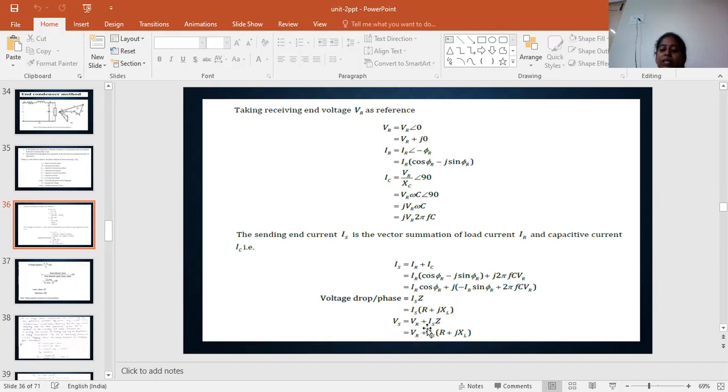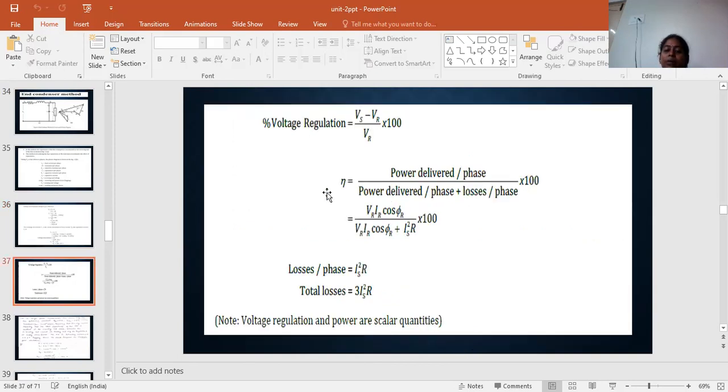So Vs equal to VR, the receiving end voltage, plus drop, that is nothing but IS into Z. So VR plus IS into Z, where Z is R plus jXL. So Vs minus VR equal to IS into R plus jXL, nothing but the drop. So here we can write the voltage regulation formula: Vs minus VR, which is the drop, that is IS into R plus jXL, by VR into 100. That is the calculation for the voltage regulation.